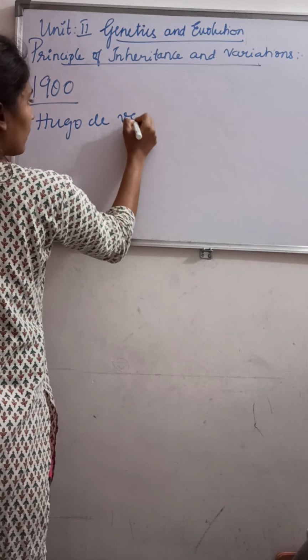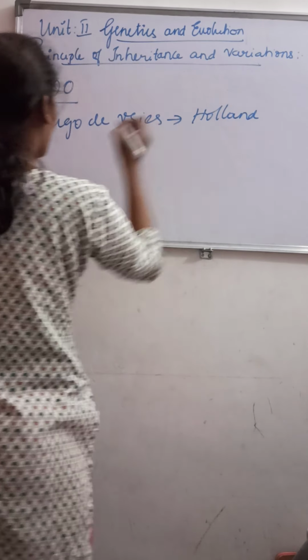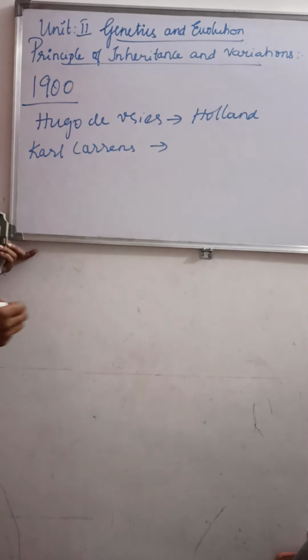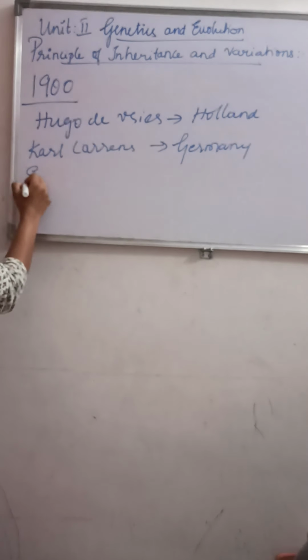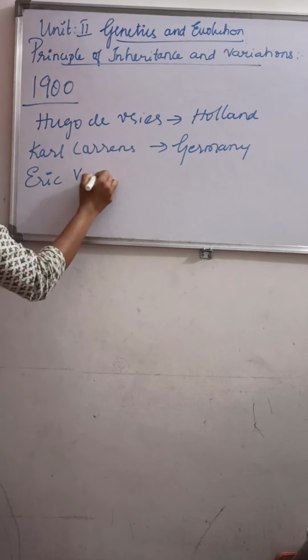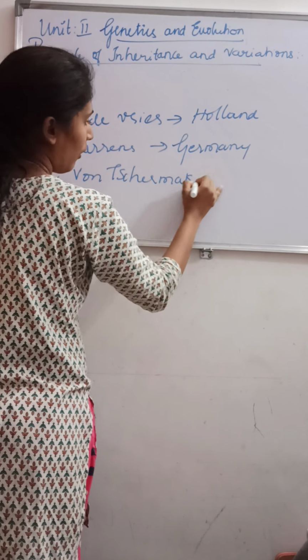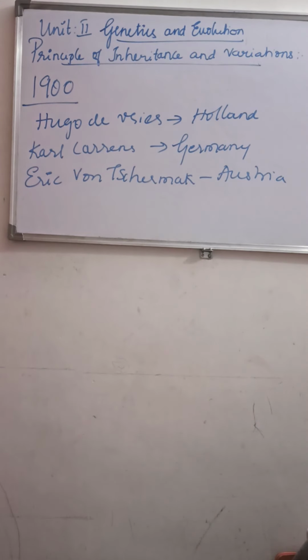Hugo de Vries from Holland, Karl Correns from Germany, and Erich von Tschermak of Austria. So these are the three eminent scientists in 1900. They rediscovered Mendel's work. So these are the three eminent scientists who brought Mendel's work into life.